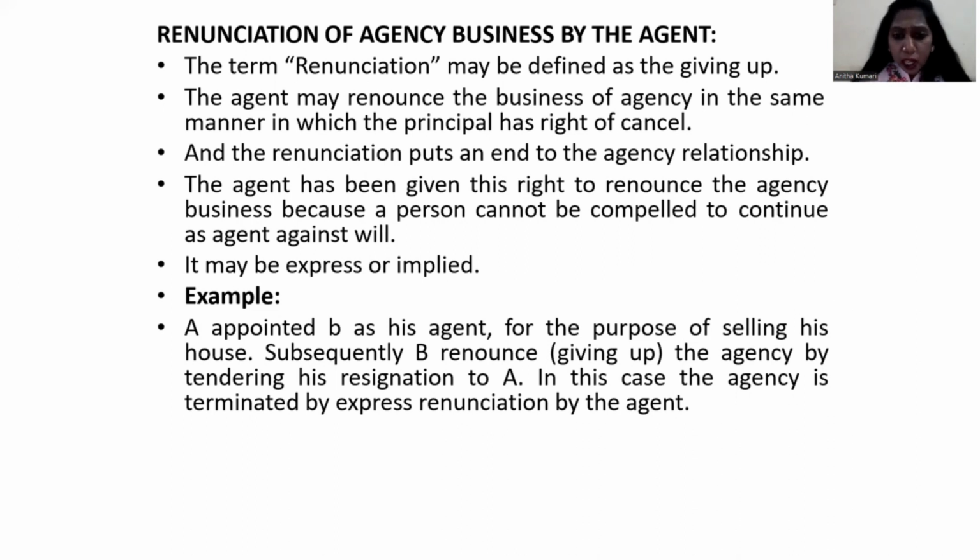A appointed B as his agent for the purpose of selling his house. Subsequently, B gives up the agency by tendering his resignation to A. In this case, the agency is terminated by express renunciation. So what is called express renunciation? Express renunciation in the sense when the agent openly communicates to the principal that I'm sorry, I'm not willing to work under your agency. That is called express renunciation.